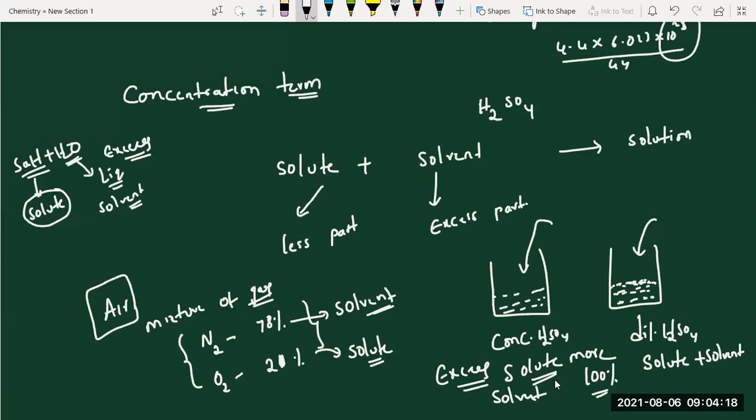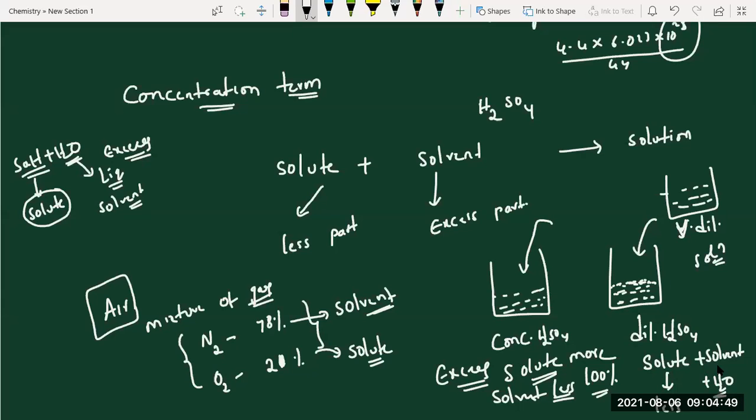Solvent is less. Okay, and here solute is less and solvent is more. And if you have seen, very dilute solutions also are required for particular reactions. Solute is very less and solvent is very high. So maybe the solute is only 2 grams or so.